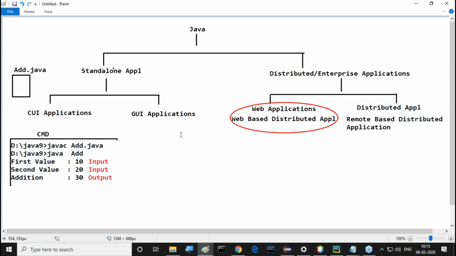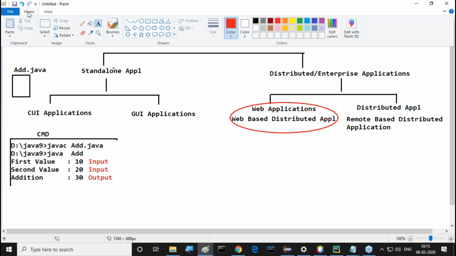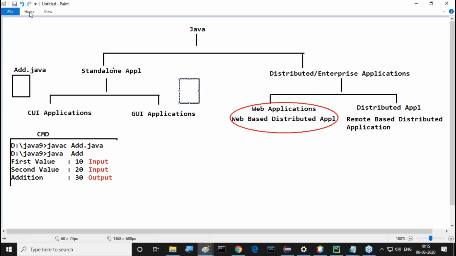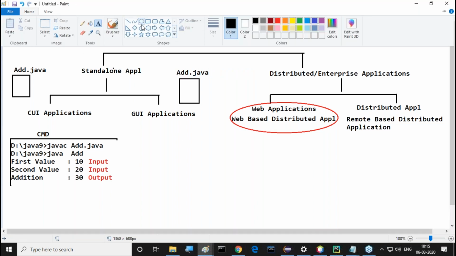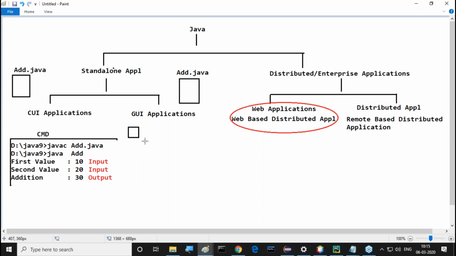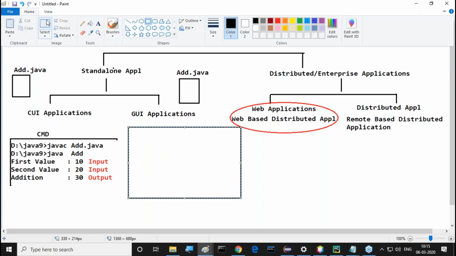Now put more concentration. Next, the GUI application. What is the meaning of this GUI application? Observe carefully. Similarly, for example, I prepared the same add.java program. I prepared it again, same location or different location, that doesn't matter. When I prepared this add.java program, I have to compile my program or not? Definitely we need to compile and execute our program.